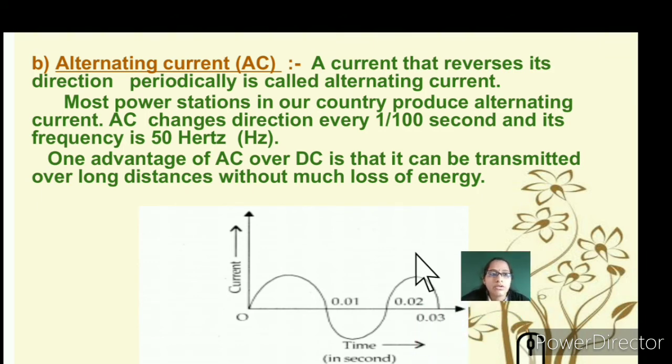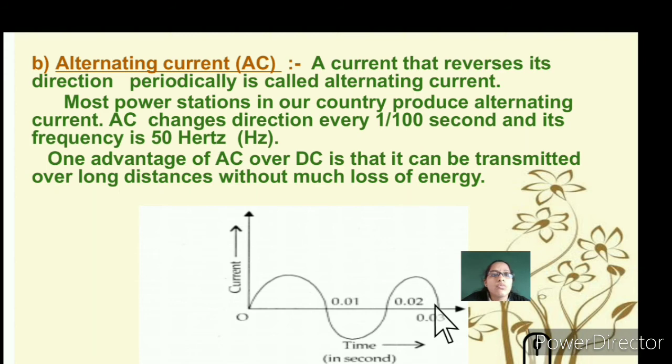So let's see what is alternating current, or AC. The current that reverses its direction periodically is known as alternating current. Here you can see the current flow with respect to time. Once it goes up, the current is going in a single direction, the upward direction, then it reverses, then it goes upwards again. That is known as alternating current.